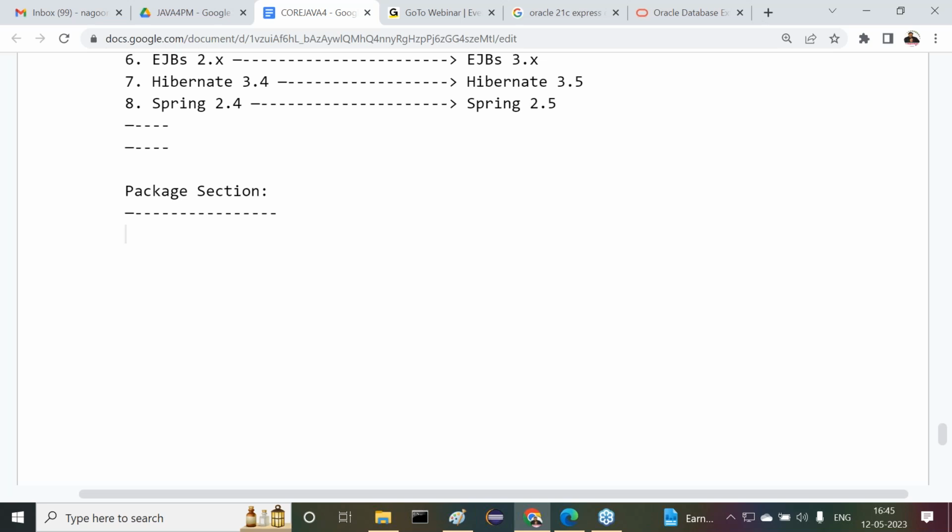First one is the comment section. Next one is the package section. Next one is the import section. Next one is the class or interfaces section. Next one is the main class section. There are overall 5 parts now. Out of all the 5, the first one is completed. Next one is the package.